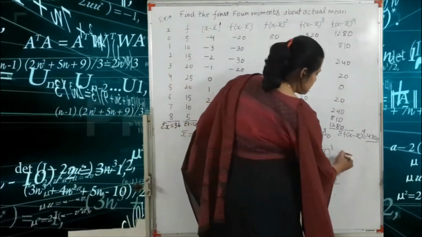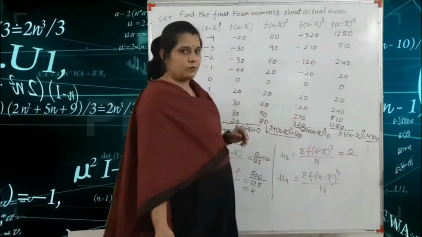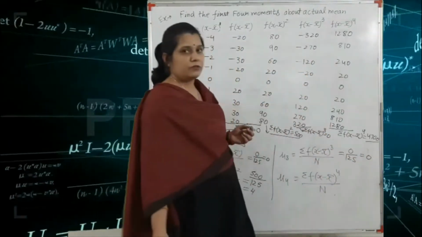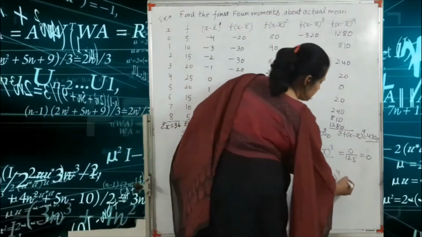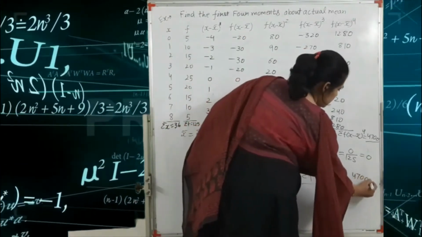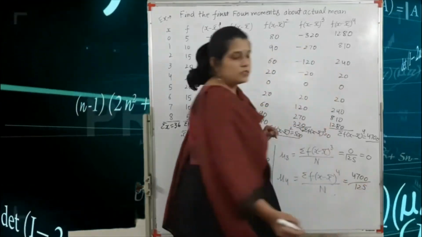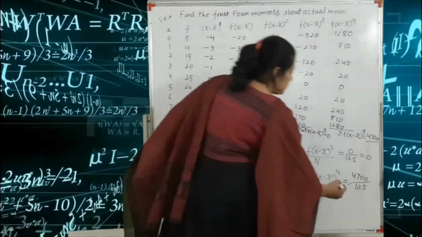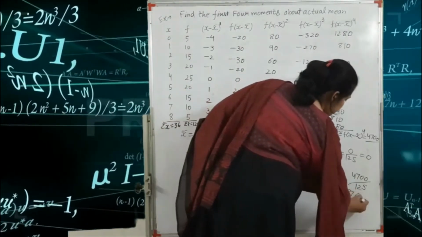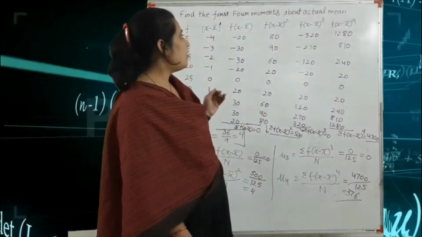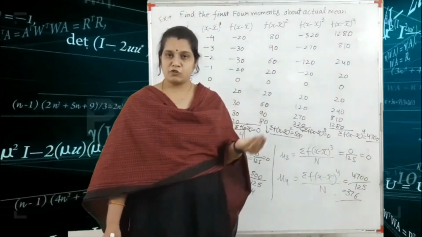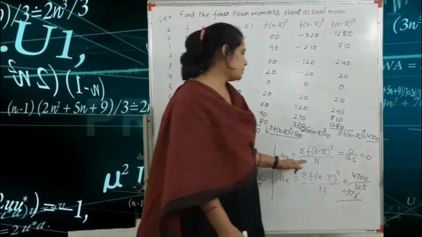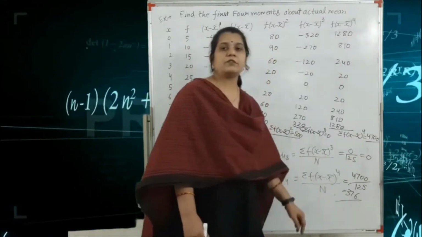Third one is summation f(x minus x bar) whole cube. So the value is 0 and capital N is equal to 125. So the value of mu3 is also 0. Mu4 is equal to 4700 divided by 125. So 4700 divided by 125 is equal to 37.6. Okay, so this is the example of the first four moments about the actual mean. Mu1 is equal to 0, mu2 is equal to 4, mu3 is equal to 0, mu4 is equal to 37.6.